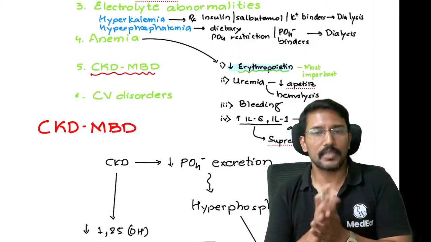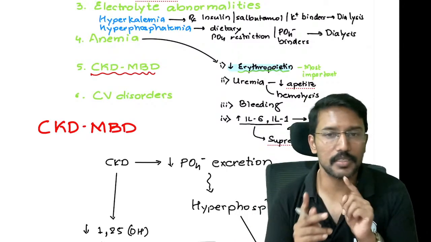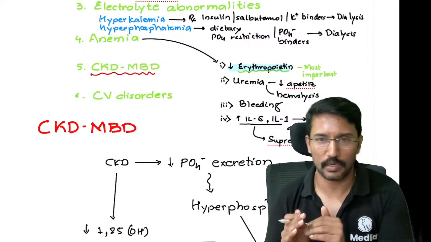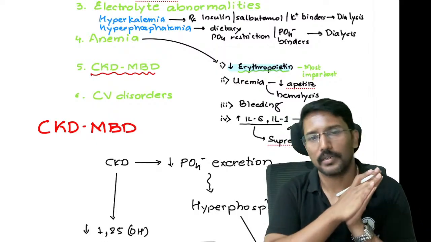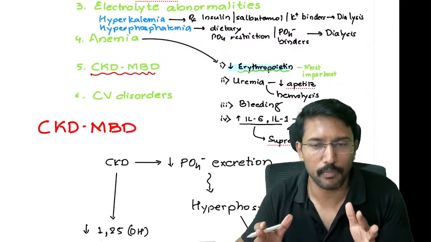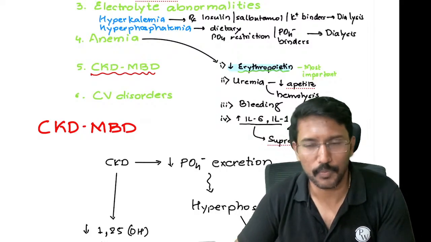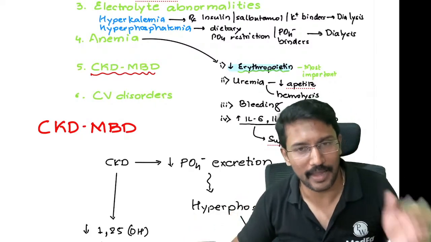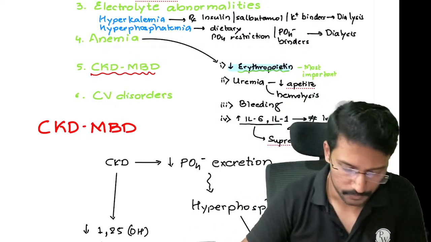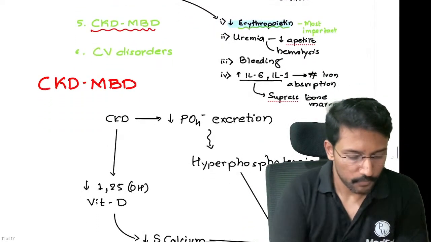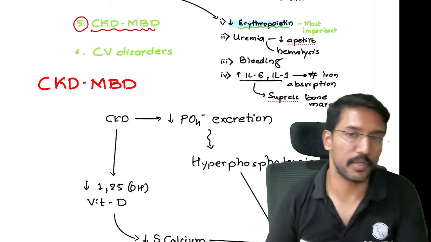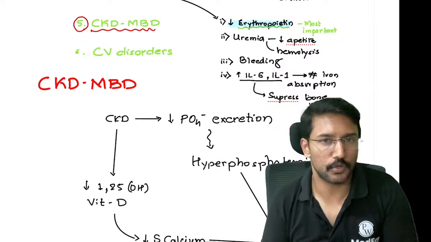The cortisol levels in CKD patients, yes, in the initial stages during dialysis, generally the cortisol levels shoot up, but the long-standing CKD patients may have milder degrees of cortisol insufficiency. In fact, any chronic disease can have cortisol insufficiency. Okay. We will study a little more detail on the CKD mineral bone disease because that's an important MCQ topic.